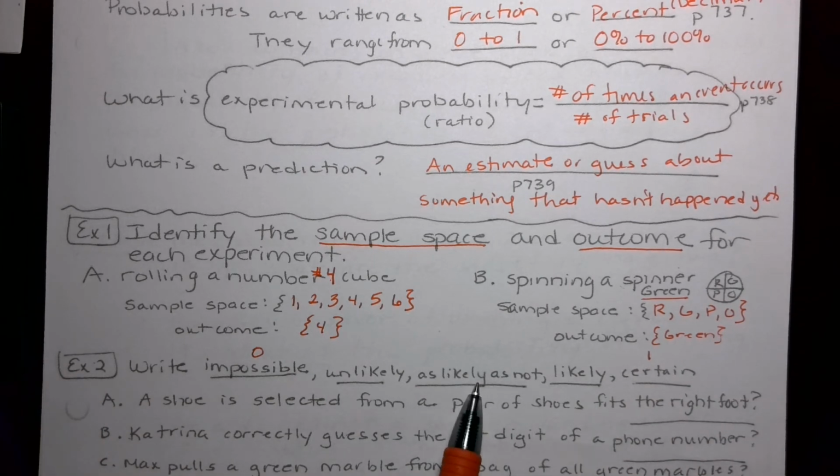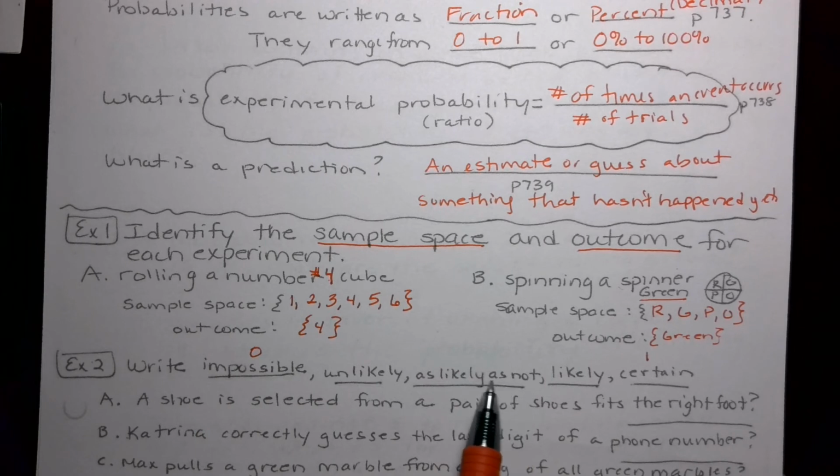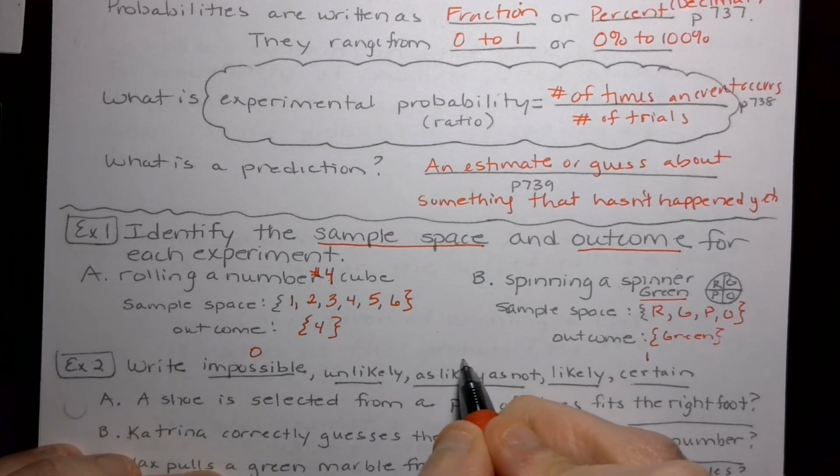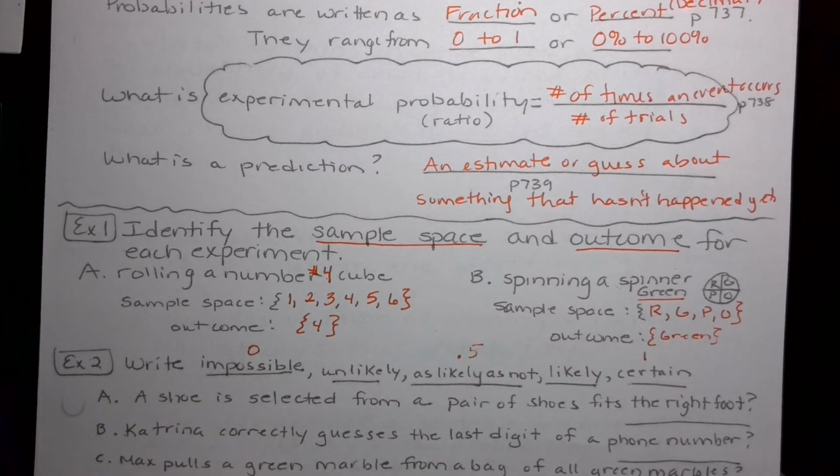And then we got a middle one here, as likely as not. That means it's equally, the chances are equal. So in other words, if I tossed a dime, I have an equal chance of getting a heads or a tails. So that's in the middle here. That's our 0.5, or 50%, same thing.